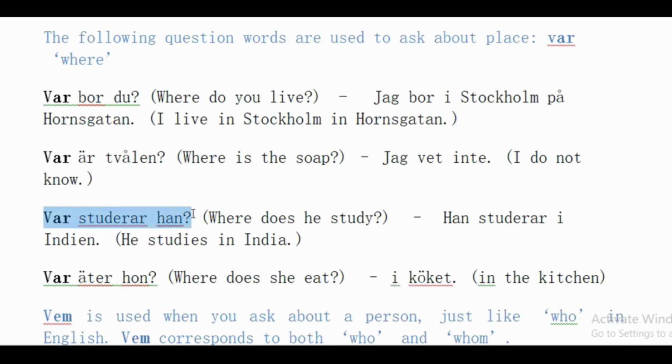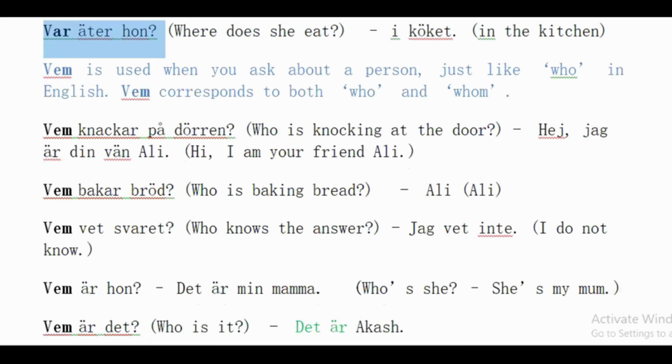Han studerar i Indien. He studies in India. Var äter hon? Where does she eat? I köket, in the kitchen. And the next we have vem. That means who. Vem knackar på dörren? Who is knocking on the door?